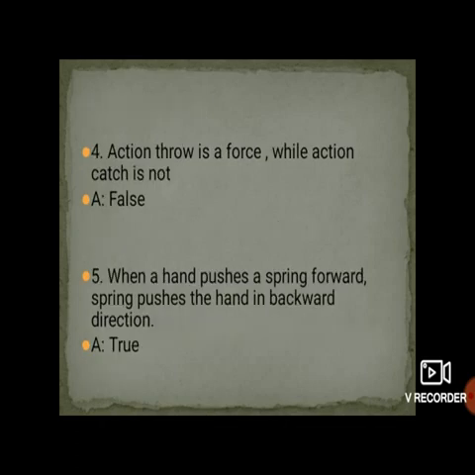Next, action throw is a force. What is the action? Throw means it is a force. While action catch is not, catch is the force, students? No, obviously you just take the catch. But for throwing a ball you require the force. So what is the statement over here? Action throw is force while action catch is not. So it is the false statement.